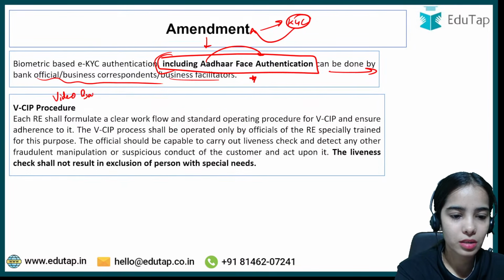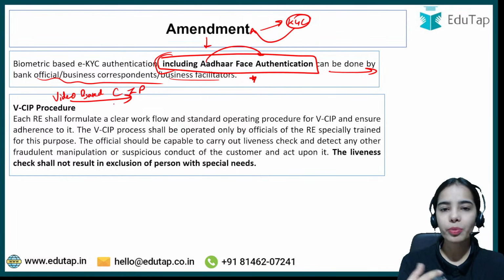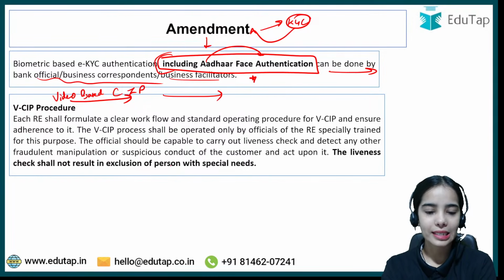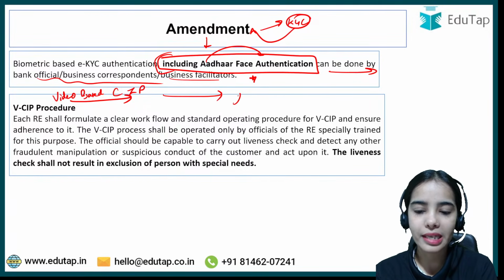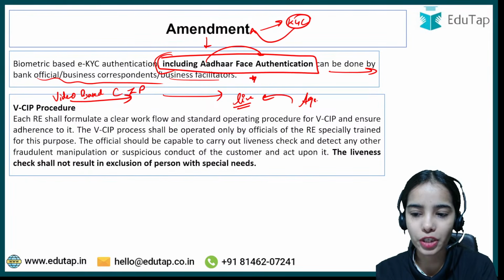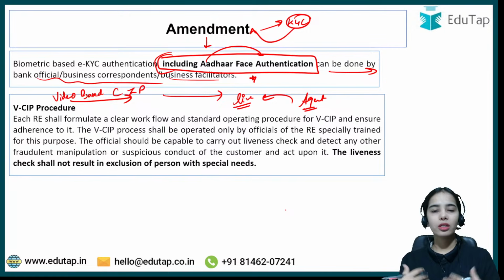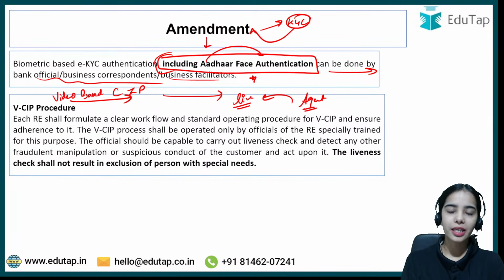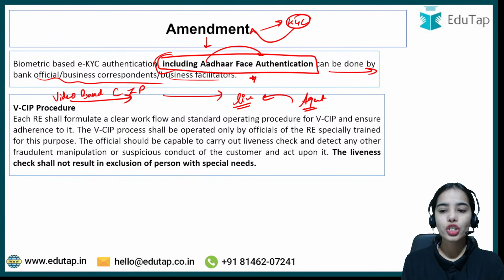Next is video based customer identification process. This happens for your KYC and such. Here you have to be present live and answer the questions of the agent of the bank. Let's say you are live and the agent is asking you your name, the state in which you are currently living, and such. So you have to be live.